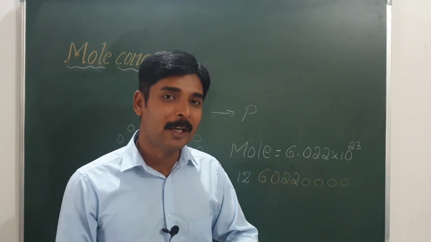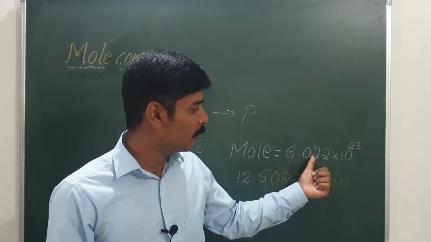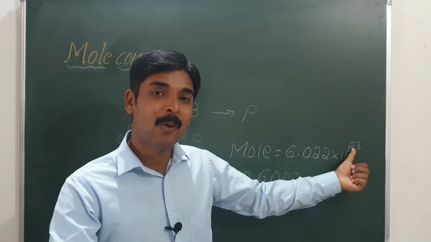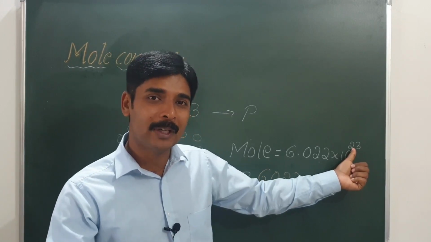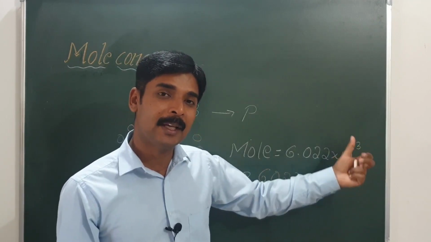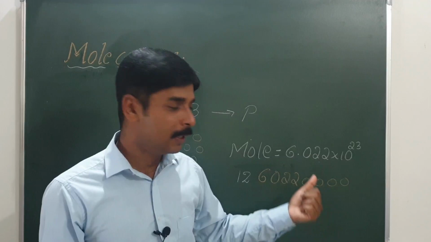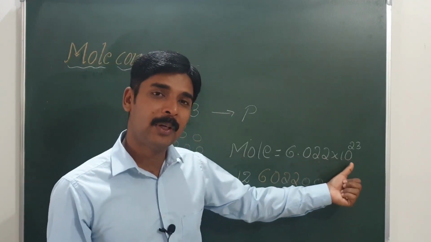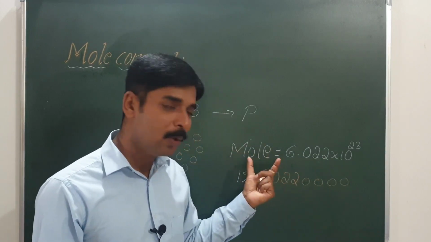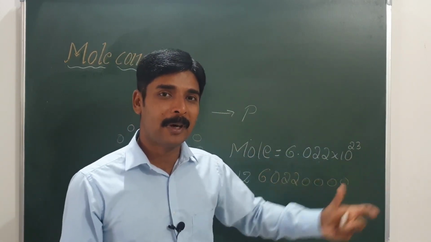If you take 1 mole of hydrogen atoms, it means 6.022 into 10 to the 23 hydrogen atoms. 1 mole of oxygen molecules, then 6.022 into 10 to the power 23 oxygen molecules. 1 mole of electrons, 6.022 into 10 to the power 23 electrons. So whatever it is, 1 mole means 6.022 into 10 to the power 23 particles.